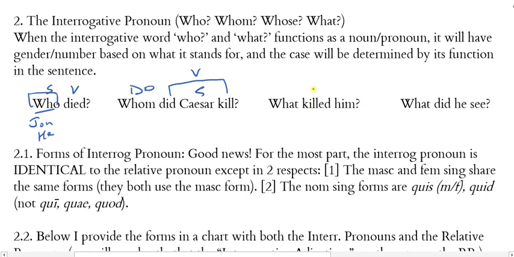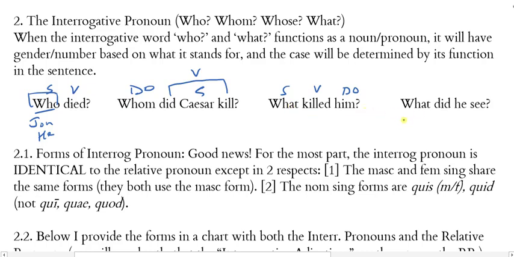What killed him? Here, my verb is killed. Him is the direct object. What is not the direct object. It is the subject. I know something killed him. What I want to know is the identity of that thing. What did it? Right. And so again, it's filling a noun or a pronoun function here.